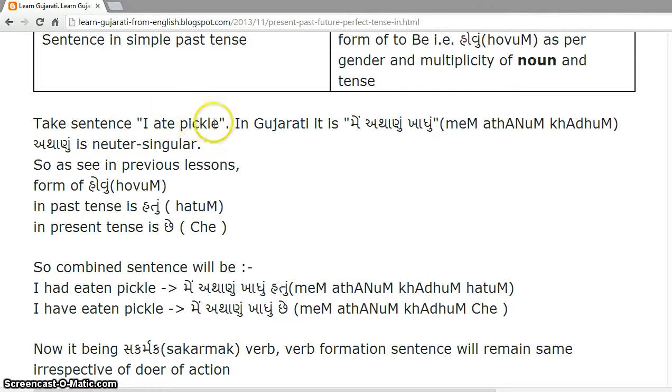I ate pickle. In Gujarati it is मैं અથાણું ખાધું. Now the form of hovu. અથાણું is a neuter singular word. So the form of hovu for neuter singular in past tense is હતું and in present tense it is છે.